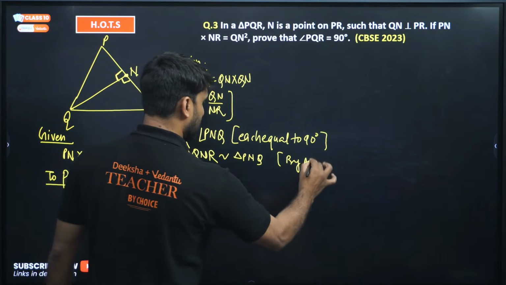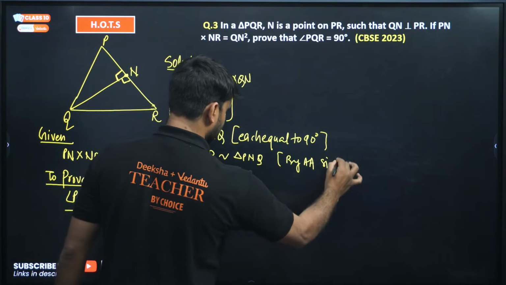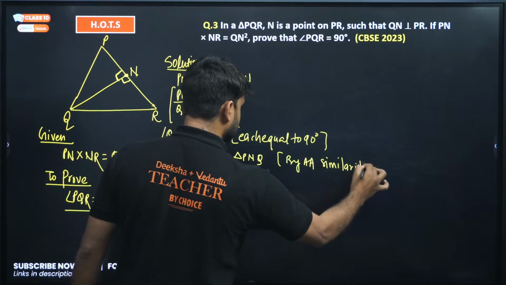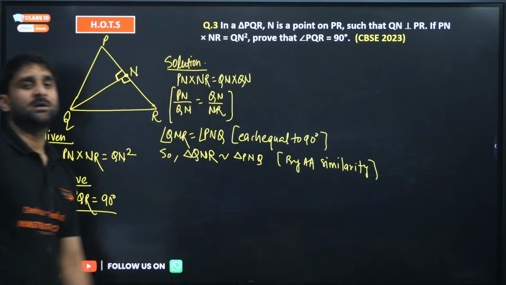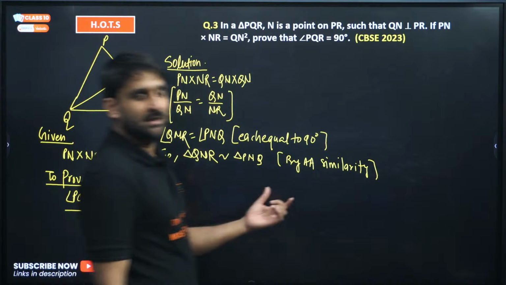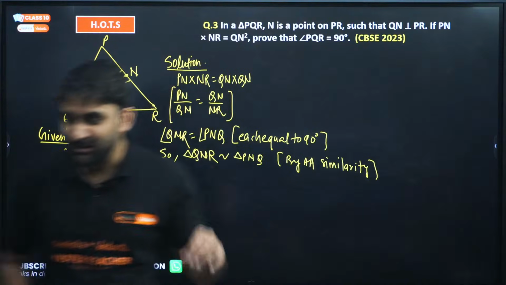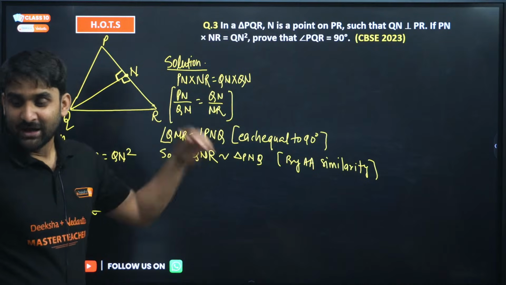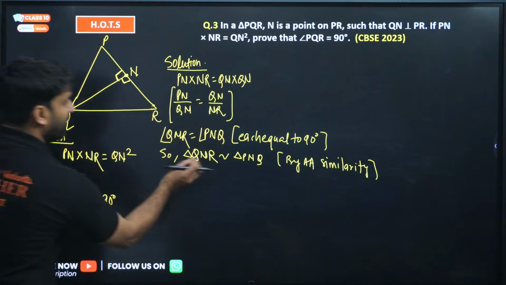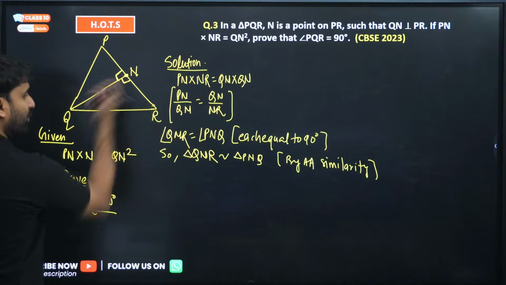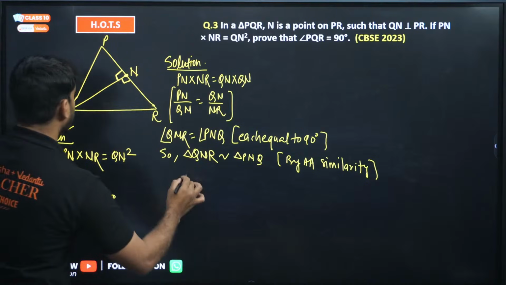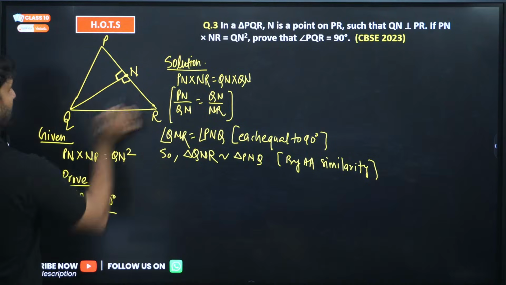By AA similarity. And once you have proved that the triangles are similar, you can take any remaining angles also. So angle QNR is equal to angle PNQ.